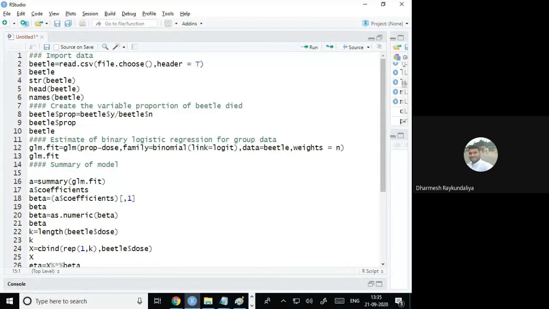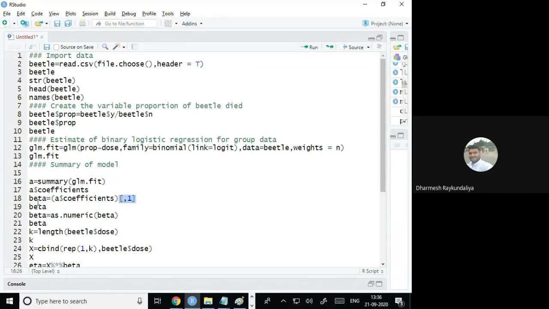Because I wish to extract the coefficient, I have extracted the coefficients argument from the summary, but it is a matrix which contains the estimate, standard errors, z value and the p value. So I have just extracted the first column, which contains the estimates of the parameters. To extract the first column, I have to use the square bracket comma 1.